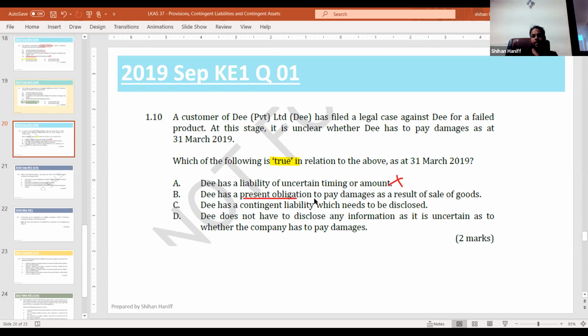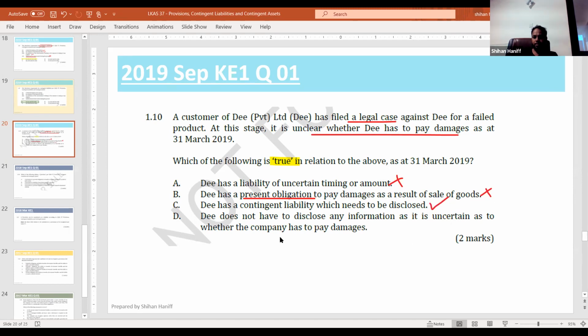D has a present obligation to pay damages as a result of sale of goods? There is no present obligation. Present obligation means it's a liability. D has a contingent liability which needs to be disclosed. Yes, it's a contingent liability, legal case. It is unclear whether he has to pay damages. This is a contingent liability.